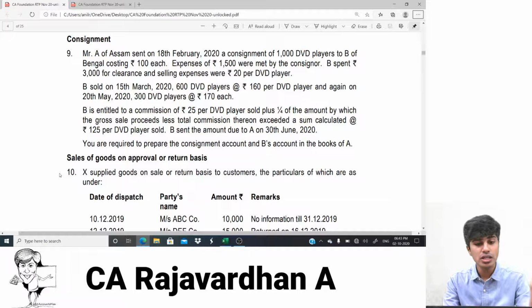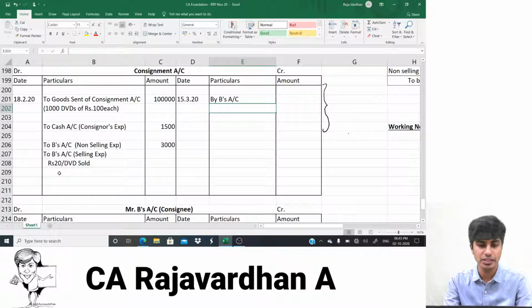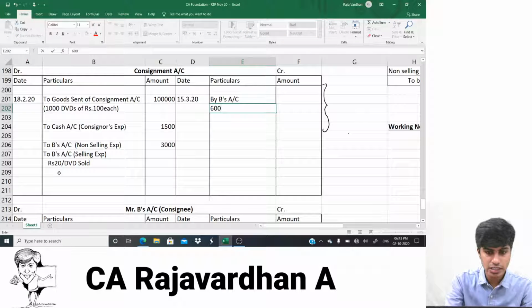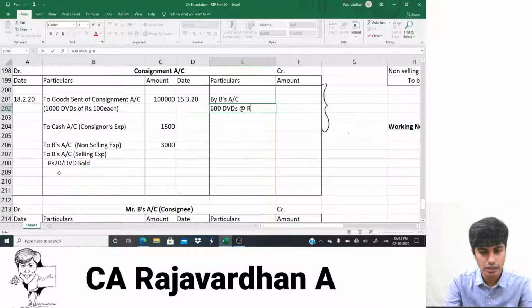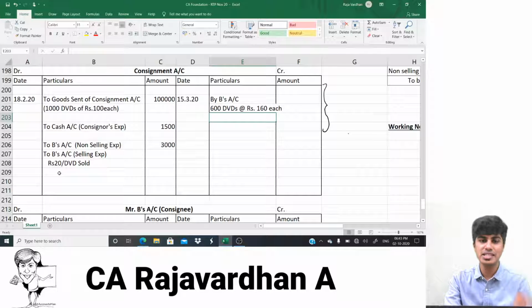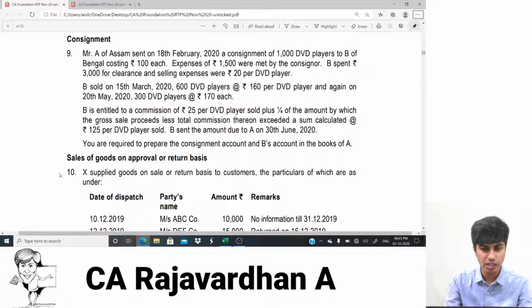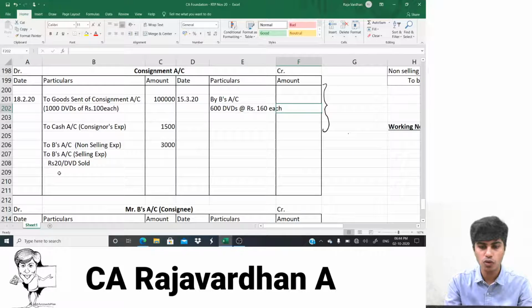He sold 600 DVDs at rupees 160 each. So I'll write here 600 DVDs at rupees 160 each. Now when you sell 600 DVDs at rupees 160 each, what would be the amount?